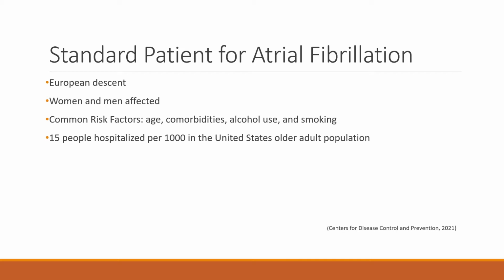Some other risk factors include comorbidities like high blood pressure, obesity, heart failure, hyperthyroidism, chronic kidney disease, or hypertrophy of the left chambers of the heart. Alcohol use and smoking can also increase the risk of AFib. It is a very common disease. 15 people per 1,000 in the United States will be hospitalized. This does reflect an older population above 60.